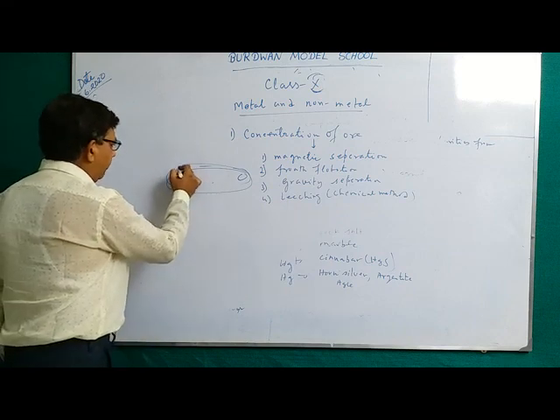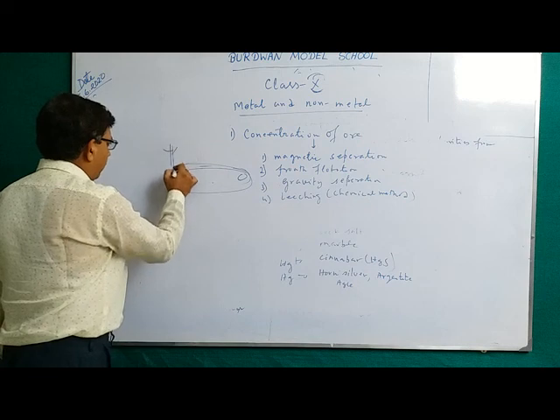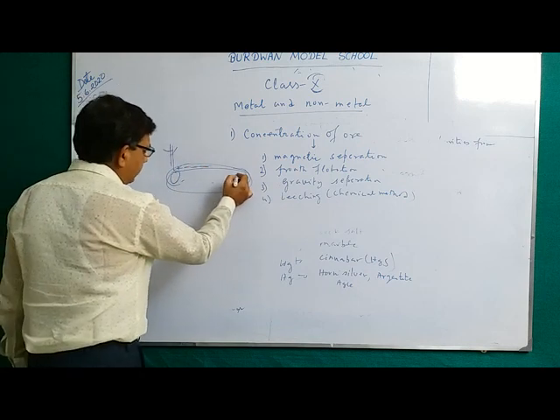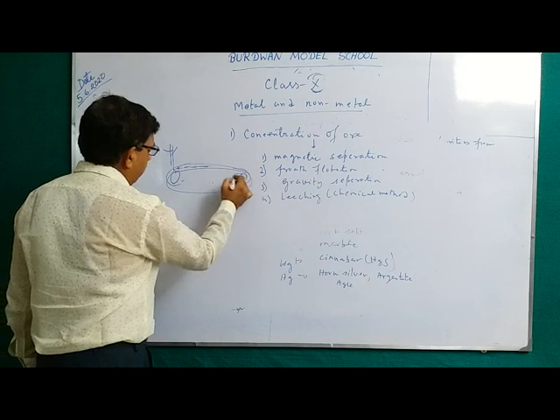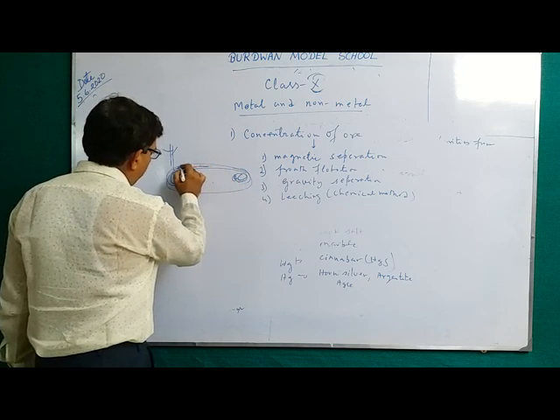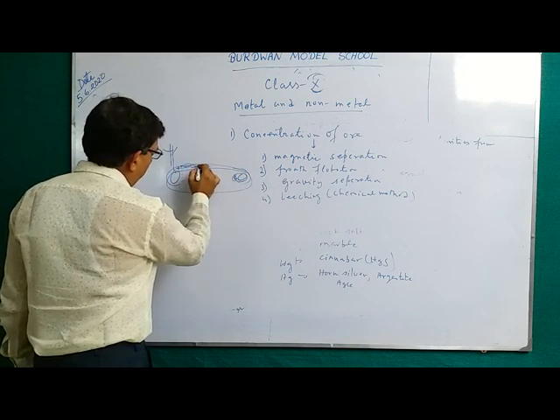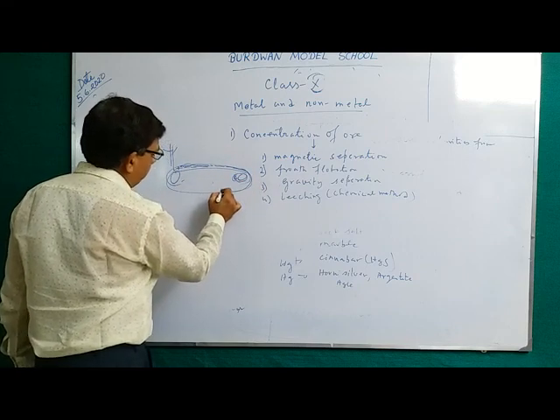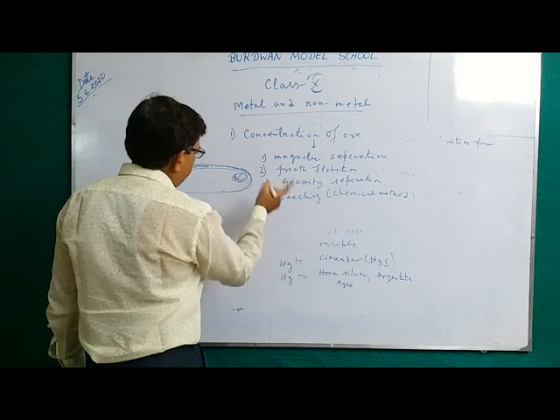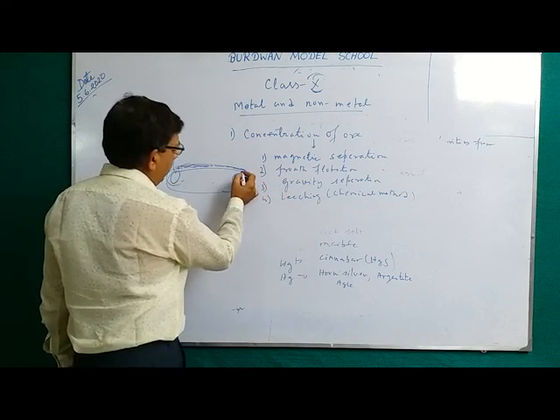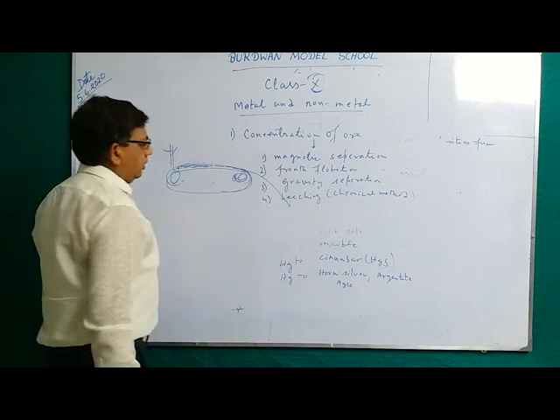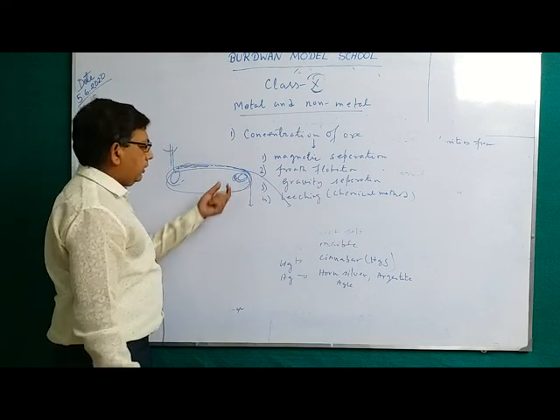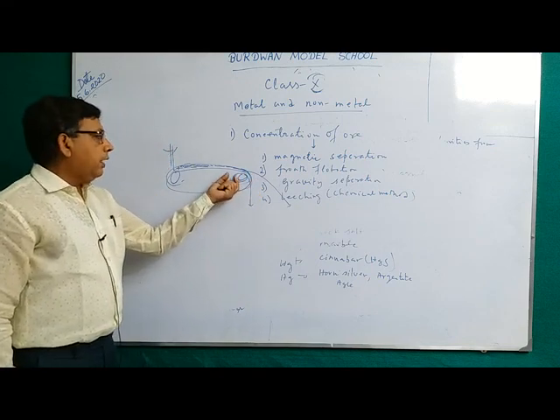Now in conveyor belt, the ore in powdered form is poured on the conveyor belt, and there is a strong electromagnet connected here. Now when the powdered ore on the conveyor belt passes in this way, when it rotates in this way, then due to centrifugal force, the non-magnetic ore falls in the distant place and magnetic ore falls in the near place, because a strong electromagnet is attached with this.